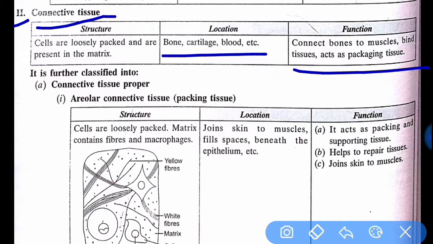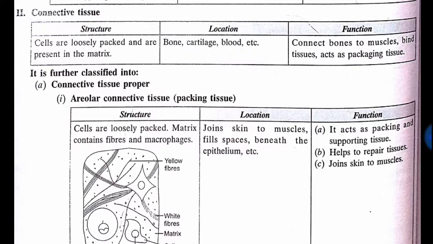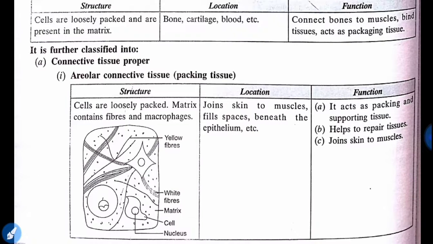It is further classified, first into connective tissue proper, and its types. The first one is areolar connective tissue. It is a packing tissue. The cells are loosely packed, and the matrix contains fibers and macrophages.